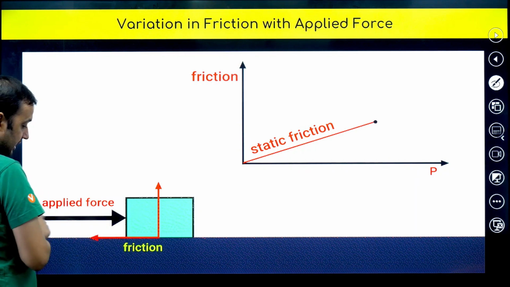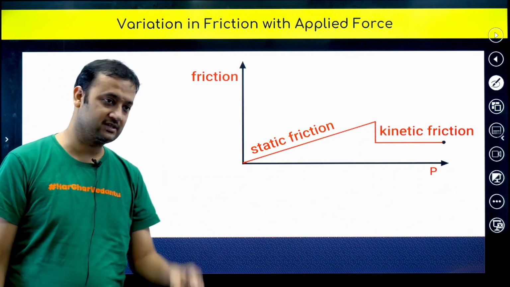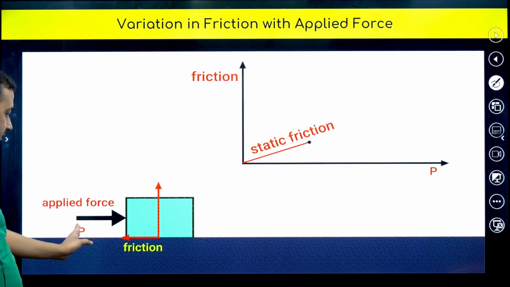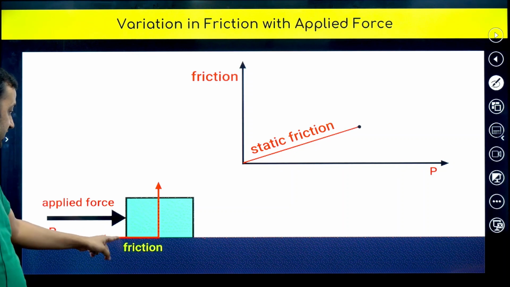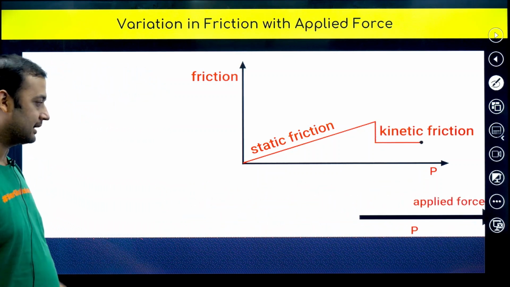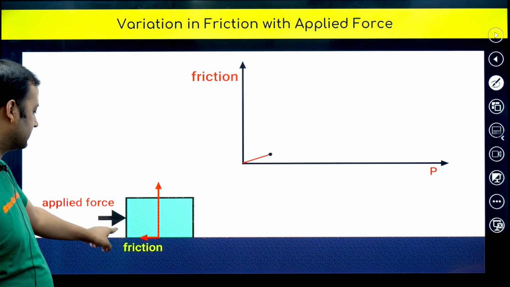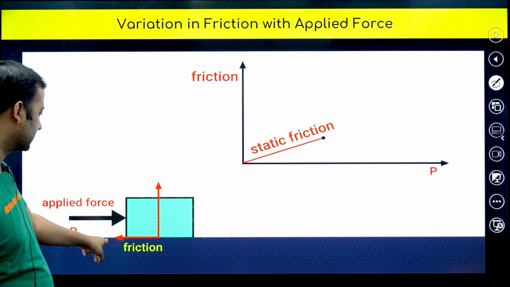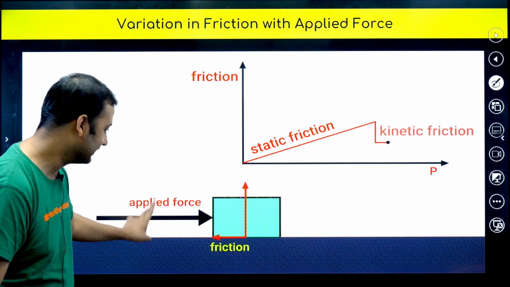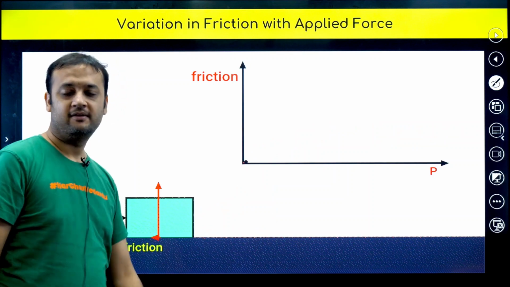So this is static friction. Now the applied force increases beyond a certain value. What is that certain value? Limiting friction. So the block starts moving. Till the time the applied force is less than that value, friction is equal to the applied force. That means this is static, static, static, and then kinetic. I guess you can understand that the moment slipping starts happening, friction becomes kinetic in nature.